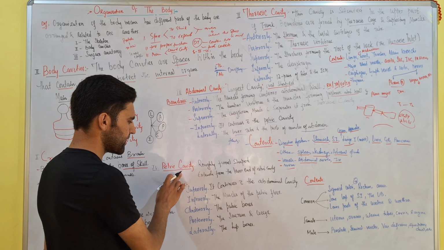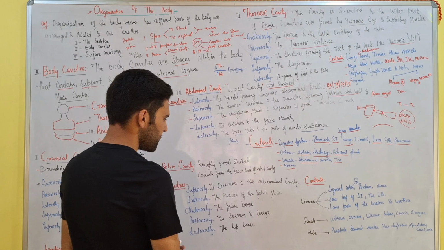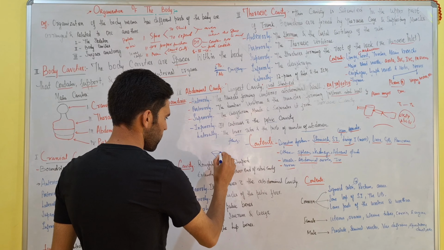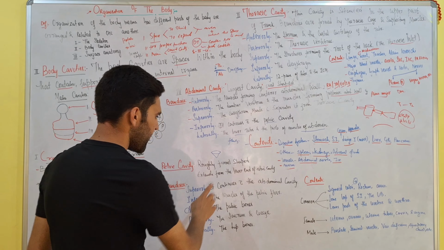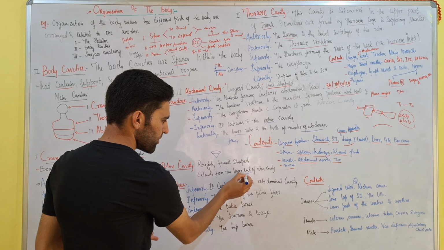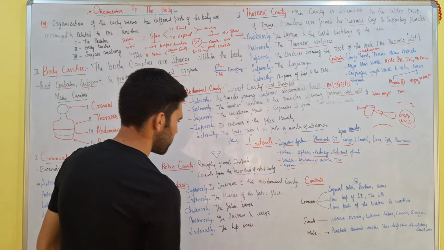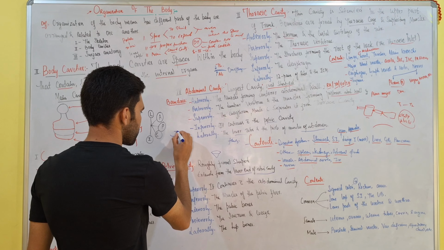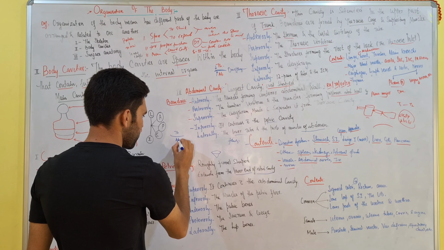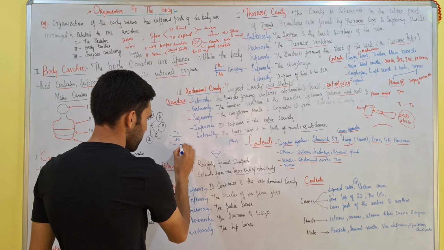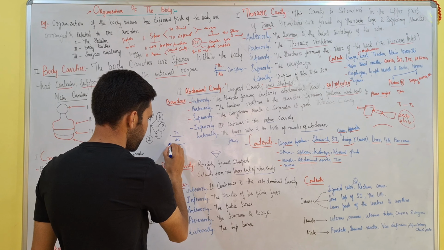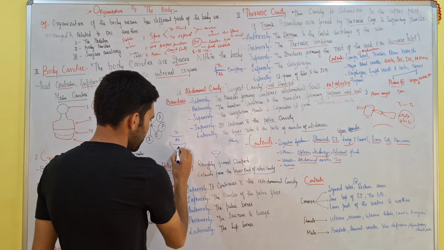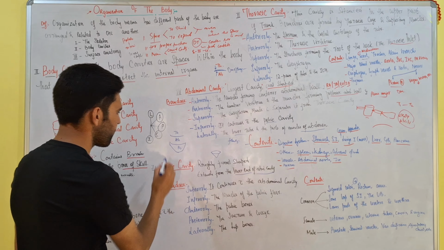Now coming to the last cavity, that is pelvic cavity. Pelvic cavity is roughly funnel shaped, and it extends from the lower end of the abdominal cavity. Your abdominal cavity, this was diaphragm, this was thoracic cavity, this is abdominal cavity, and up to this is abdominal cavity, and this is the pelvic cavity.